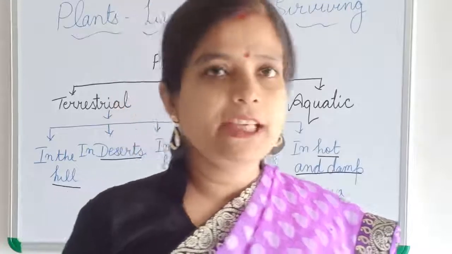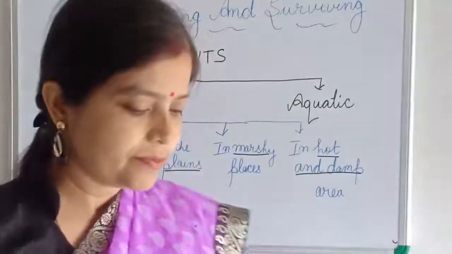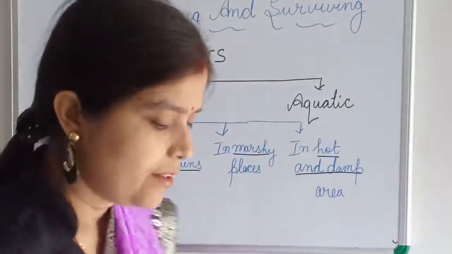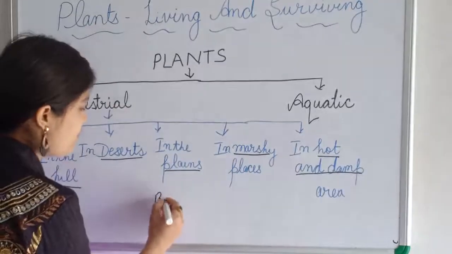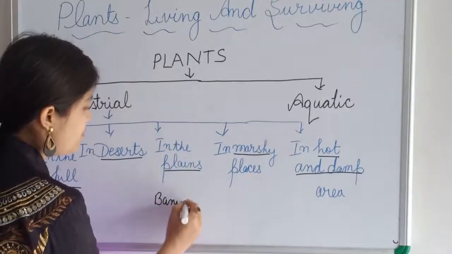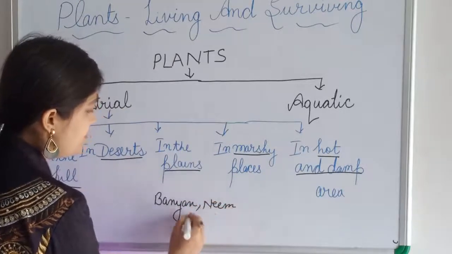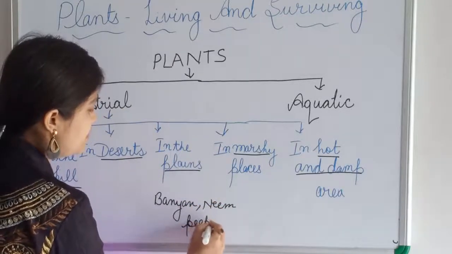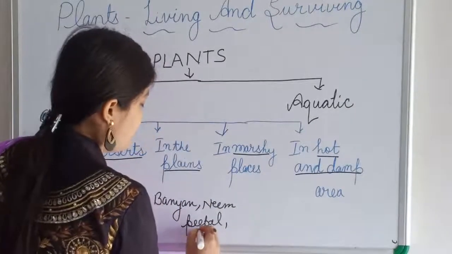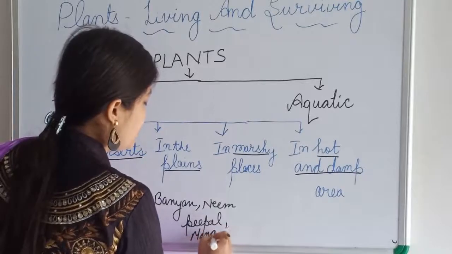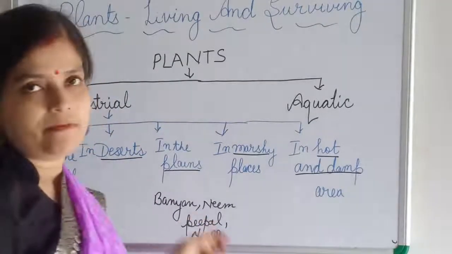The examples of the plants here are banyan, neem, peepal. These are all plants you see in your surroundings. Mango. These are the examples of the plants that grow in a plain area.